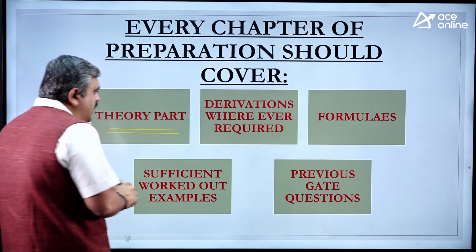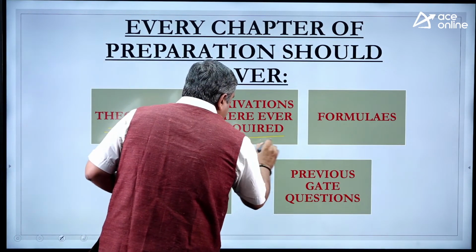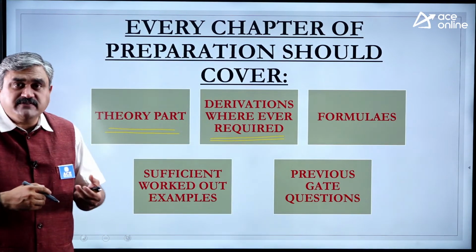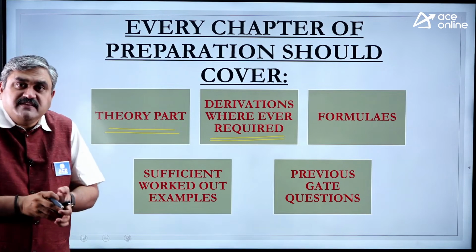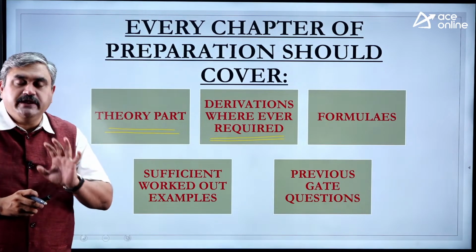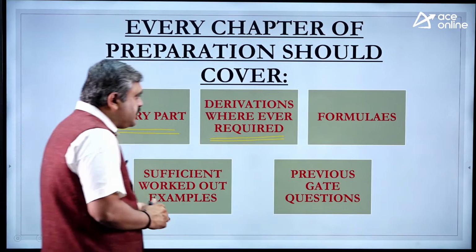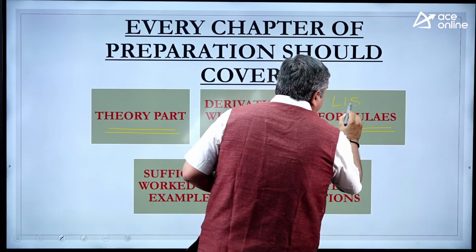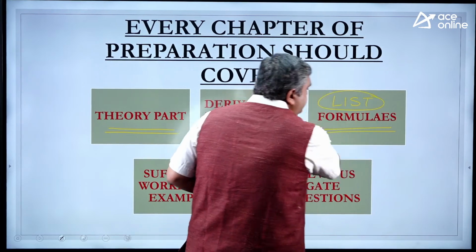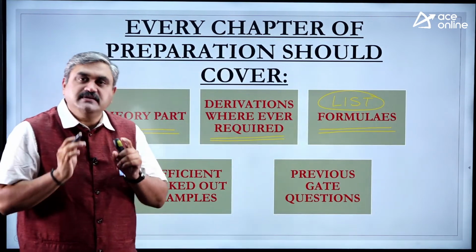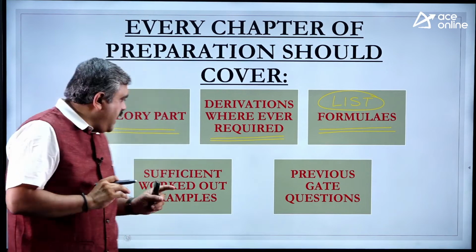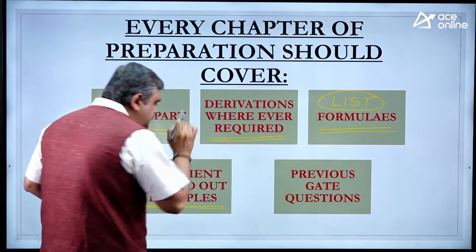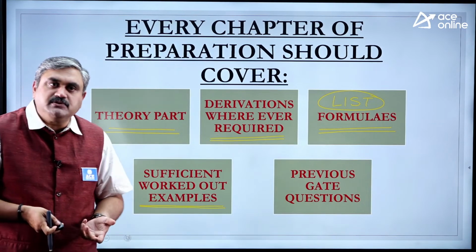Then derivations wherever they are required, like signal to quantization noise ratio derivation, quantization noise power derivation. These things you have to work out once, then only you will get a grip. Then standard important formulas, you have to list them out. Whatever important formulas are there, list them topic wise, chapter wise, and keep them ready. And then worked out examples. You can refer to any standard textbooks. Some minimum worked out examples will be there.